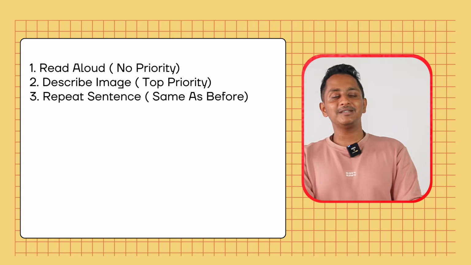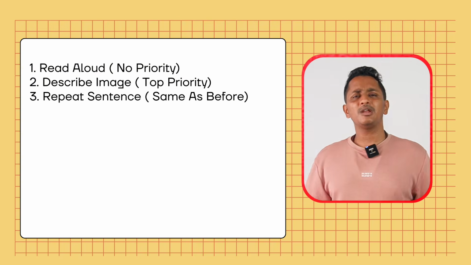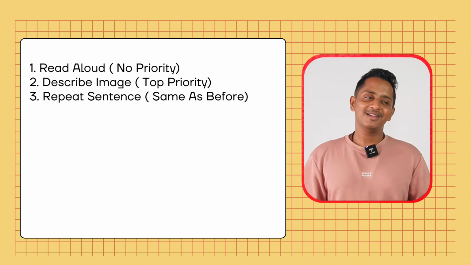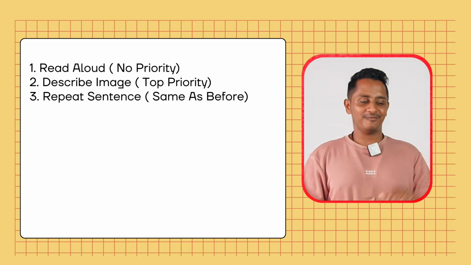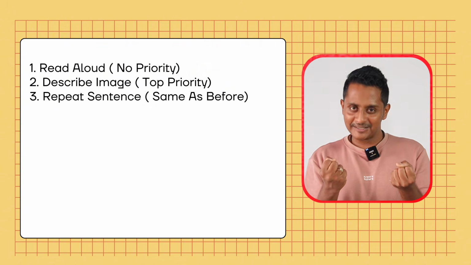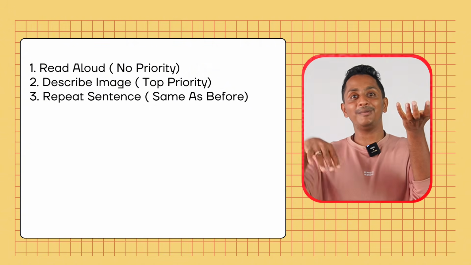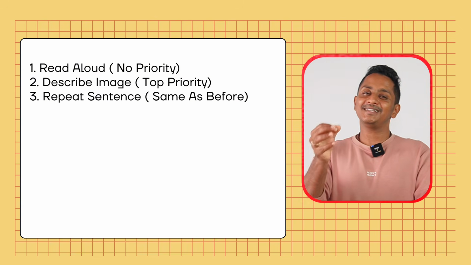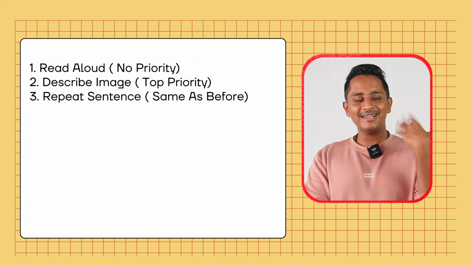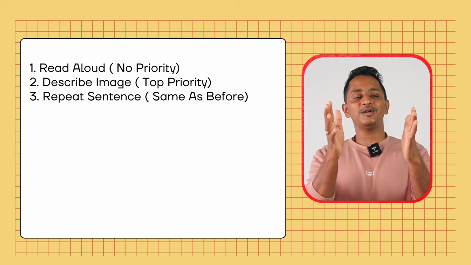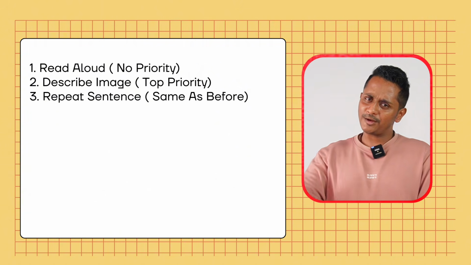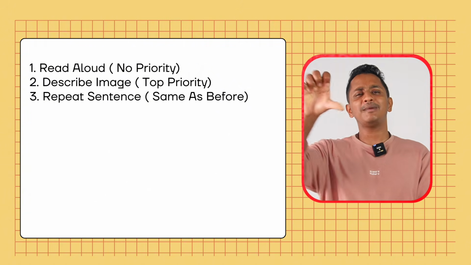The next is repeat sentence, same as before, no change at all. 30 marks to speaking, 30 marks to listening earlier. Same strategy from the beginning. First 50%, 60% you speak, listen less, speak less. Listen more, completely mess up. See, the idea of repeat sentence is not to repeat, but to respond. Listen, understand. If there are 6 words, you repeat exactly 6 words as it is. If there are 12 words, if you can repeat 12 words, very good. But if you fumble, marks will go down.